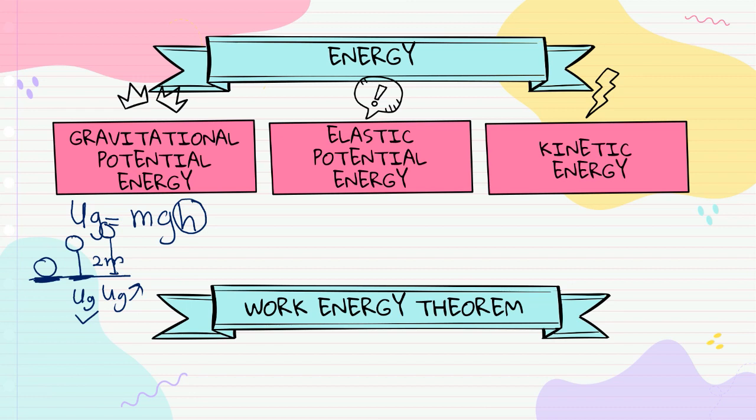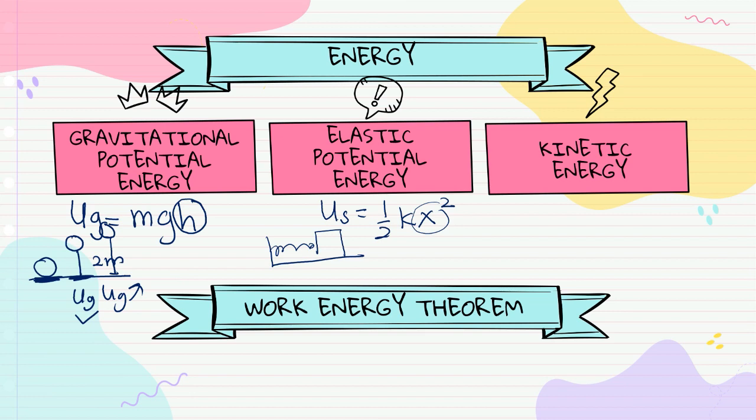And for elastic potential energy, the symbol is US. It is possessed by an elastic object, for example a spring. The formula is half kx squared, where x is the compression or elongation of a spring. For example, for a horizontal spring, this is the equilibrium.